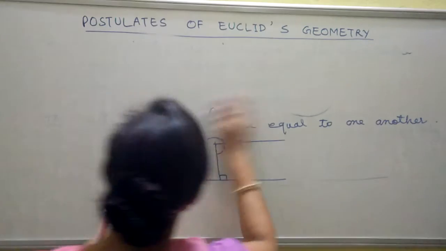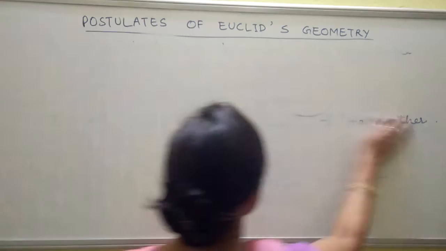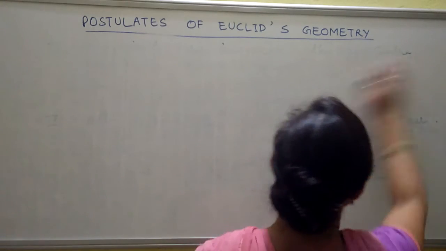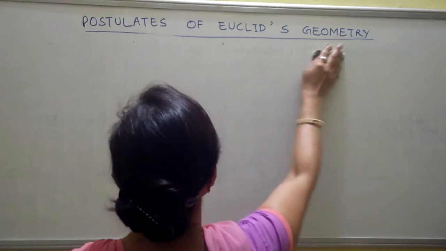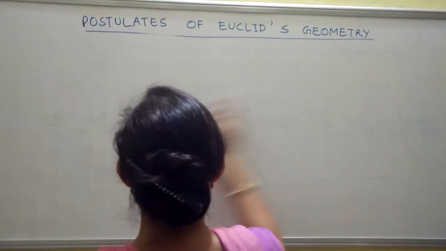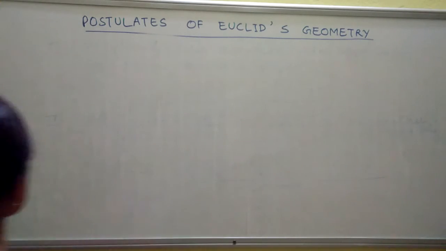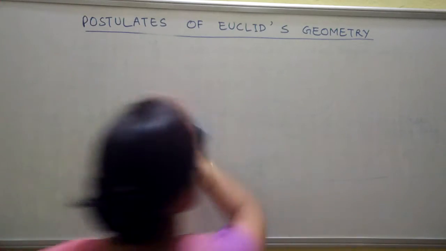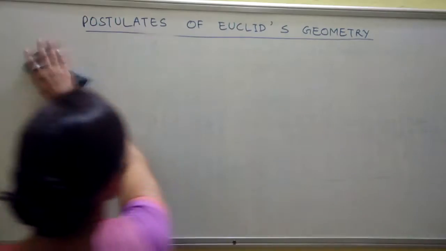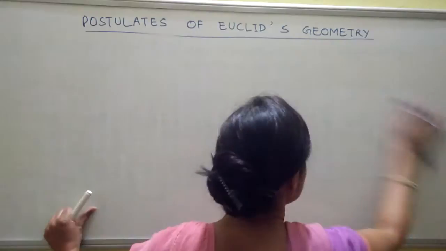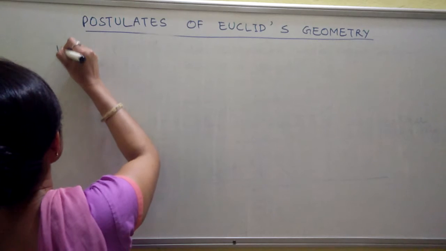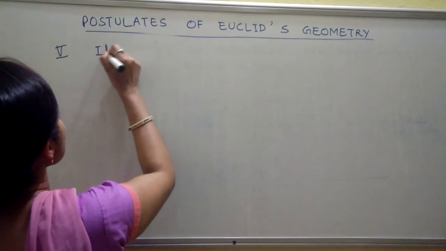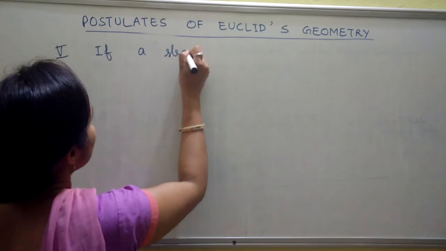Fifth postulate: there are so many versions of the fifth postulate given by different mathematicians. First is the postulate given by Euclid. He says that if a straight line